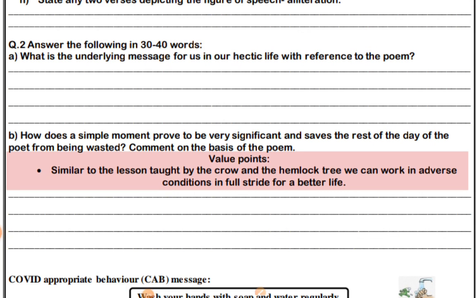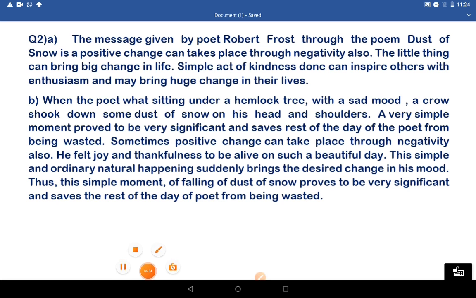So let us come to the B part. How does a simple moment prove to be very significant and save the rest of the day of the poet from being wasted? Comment on the basis of the poem. In this we can write that when the poet was sitting under a hemlock tree in a sad mood, a crow shook down some dust of snow on his head and shoulder.